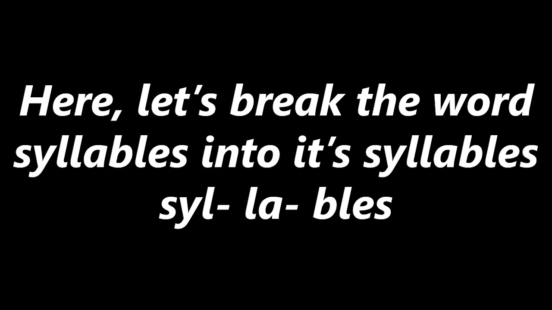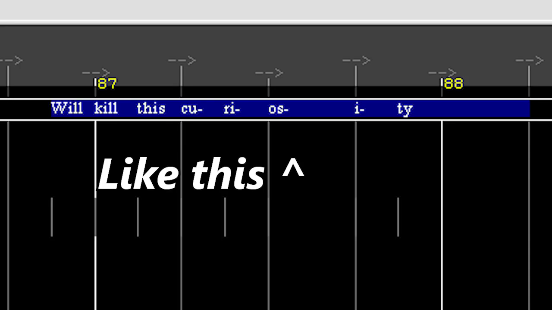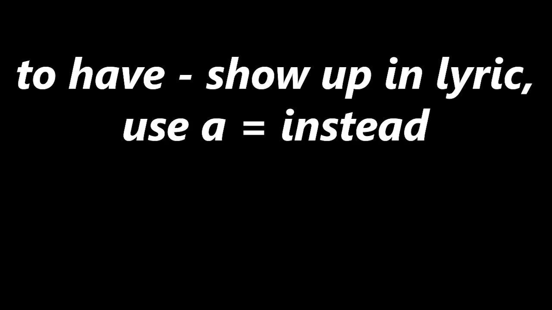But you may be asking yourself, Aaron, what about syllables? Yeah, they're pretty easy. So say you want a word to be highlighted in different pieces, but you want it to show up as one connected word. At the end of each section that you want to be highlighted individually, just use a dash. It'll show up as a connected word to everything else that's after that thing with a dash. So say you have the word syllable, put syll dash, put la dash, and then put bull, and it'll show up as one connected word in game, highlighted separately. If it comes up to a case where you need to use an actual dash in your lyric, instead of putting a dash in your lyric event, use the equal sign.